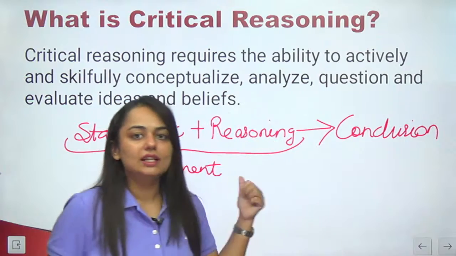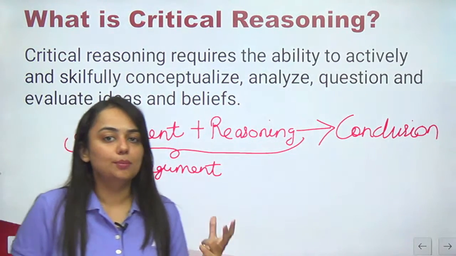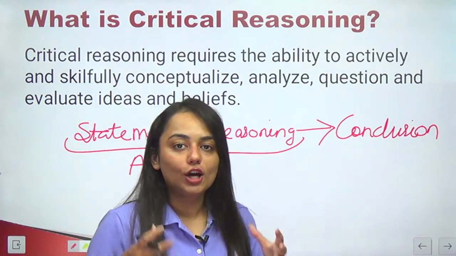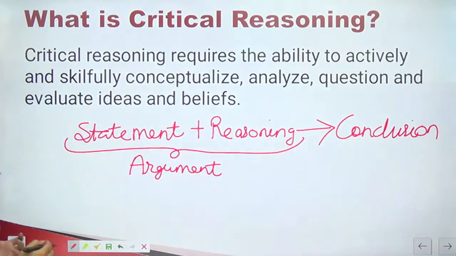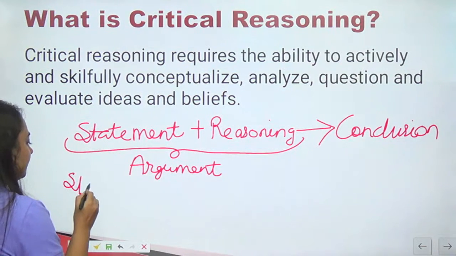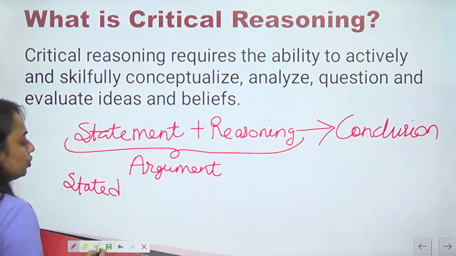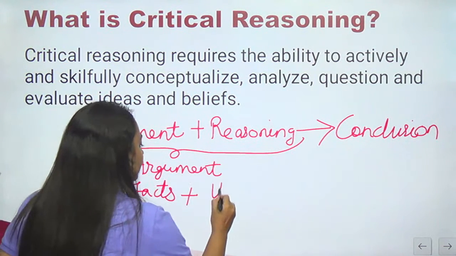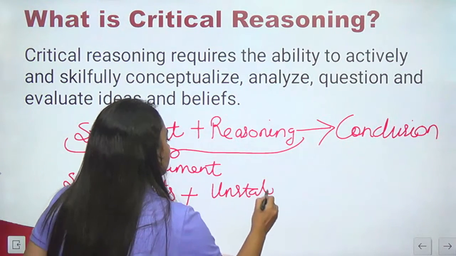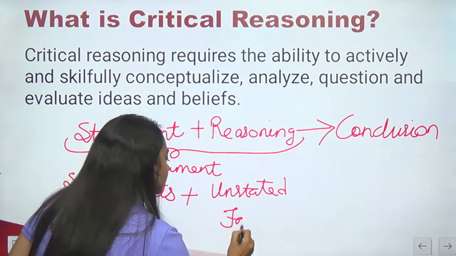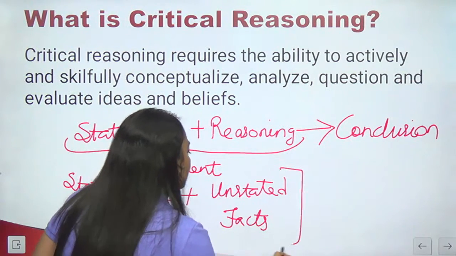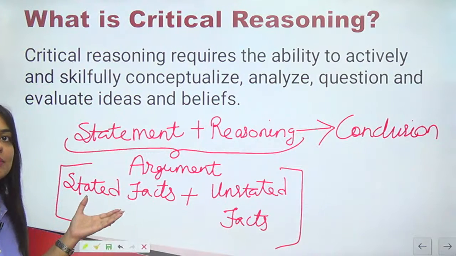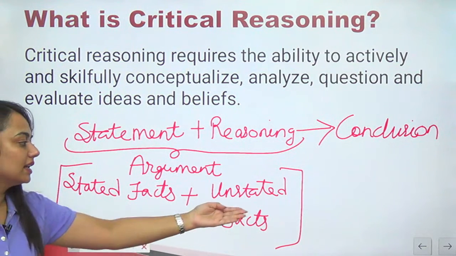And what are these arguments or statements made up of? There are 2 building blocks of every statement or argument in critical reasoning. They are the stated facts, which are directly given to us in the statement, and unstated facts. An argument or a statement with a reasoning is made up of stated facts and unstated facts.